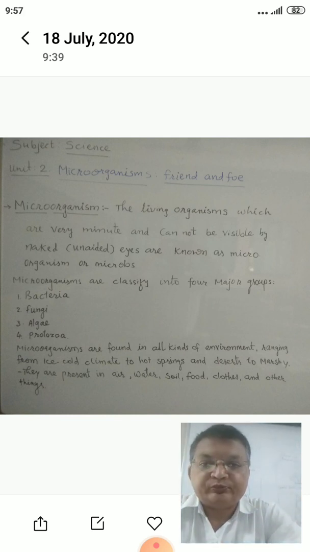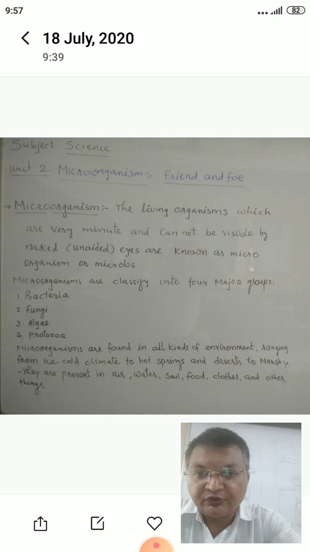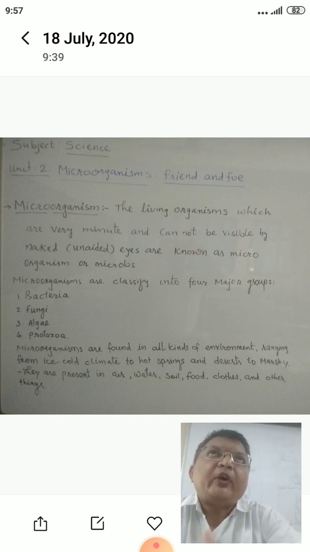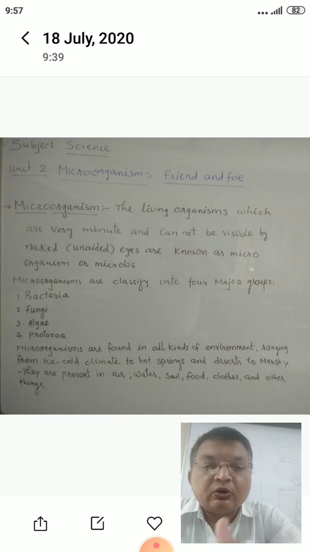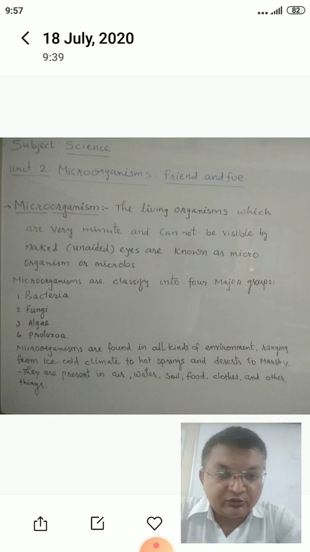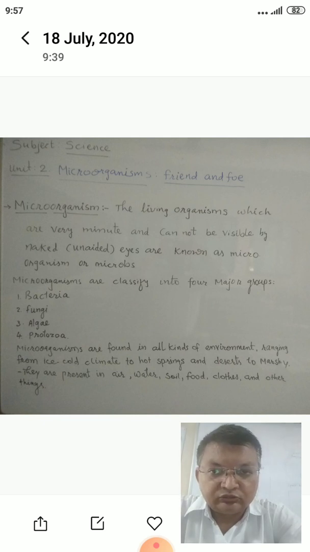So we learned about microorganisms, then their types, the major four types of microorganisms. Now the question is, where are these microorganisms found? Microorganisms are found everywhere in this world, or you can say in the universe.